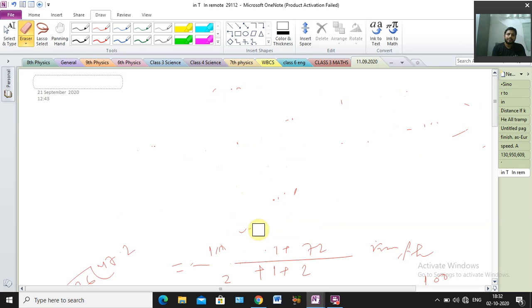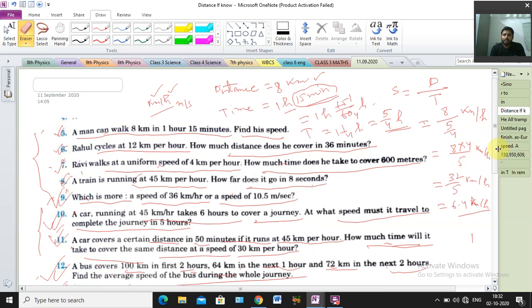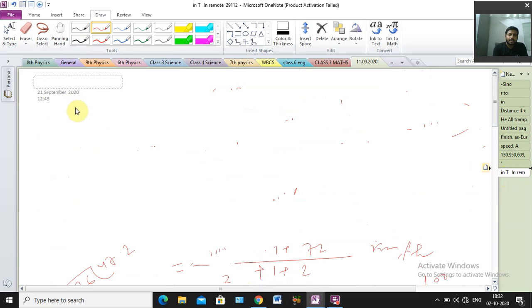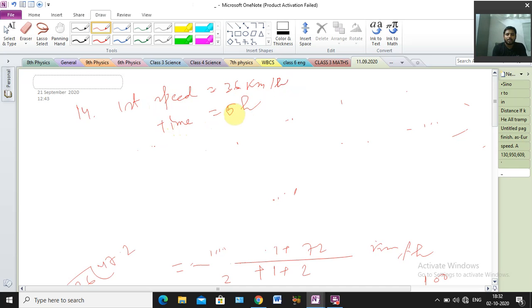At first what to do? At first write the given data. The given data is what? Speed given. First time speed what? 36 km per hour for 5 hours. Okay, that means write it here. First speed equal to 36 km per hour. Okay, time also given, 5 hours. Clear? Understood?